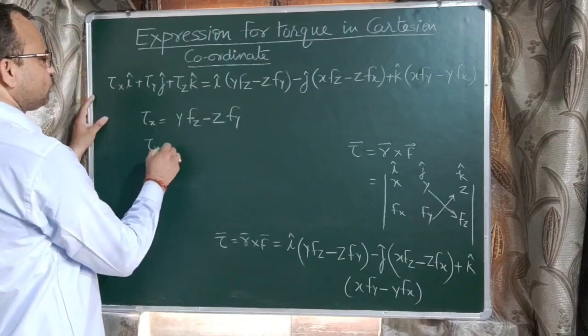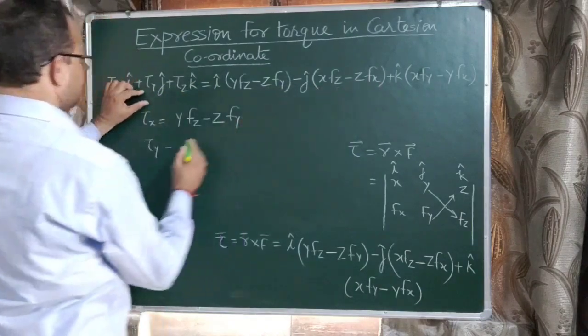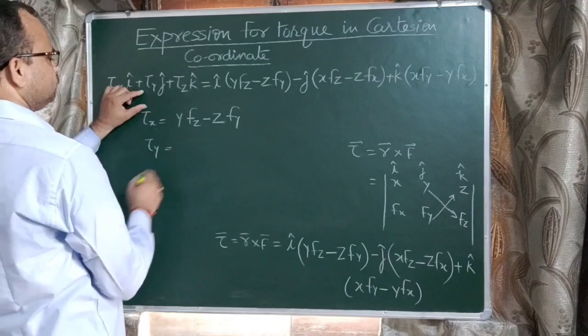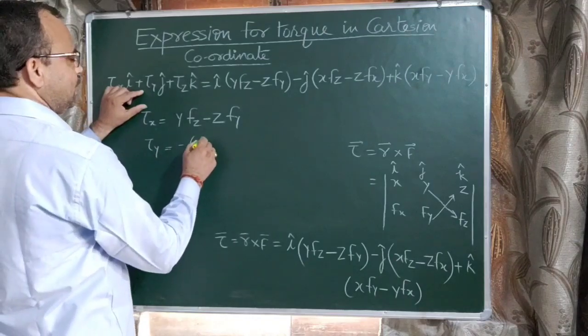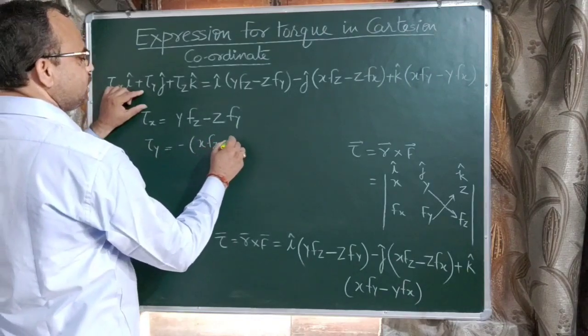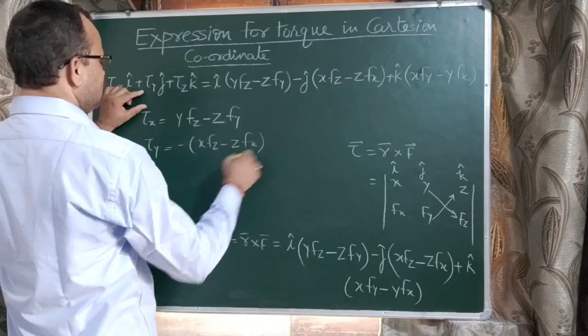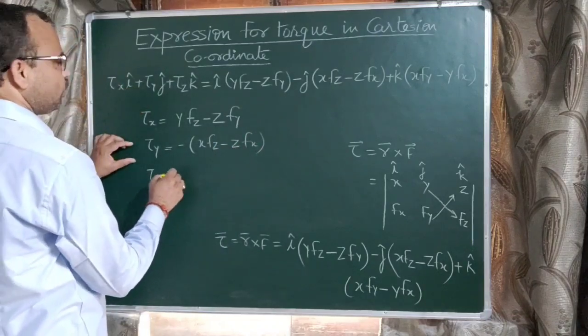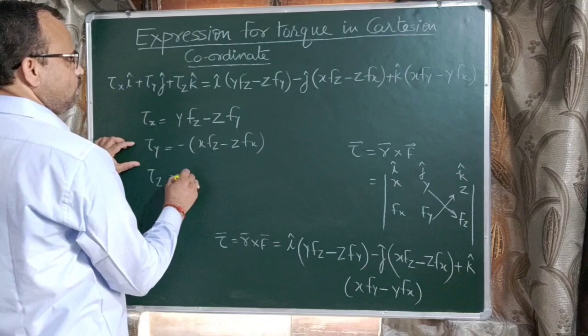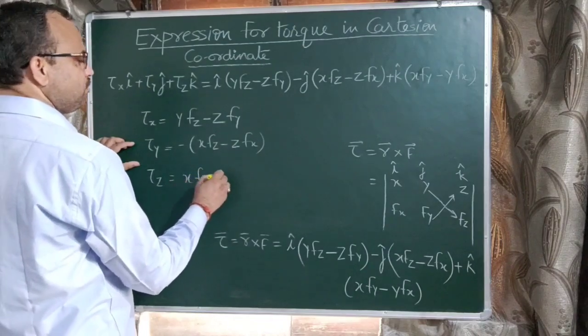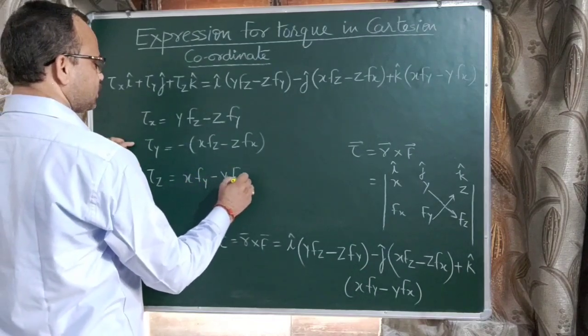Similarly tau y equals minus of (x fz minus z fx), and tau z equals x fy minus y fx.